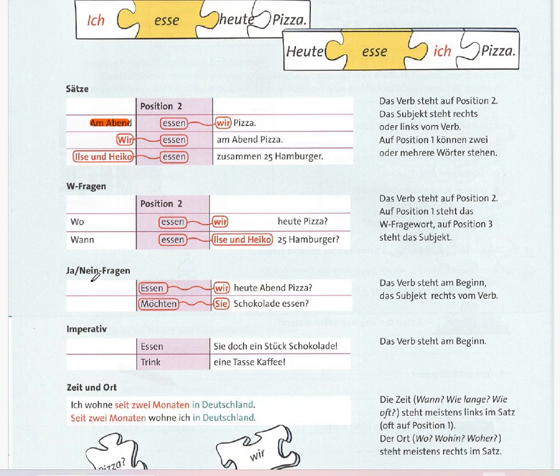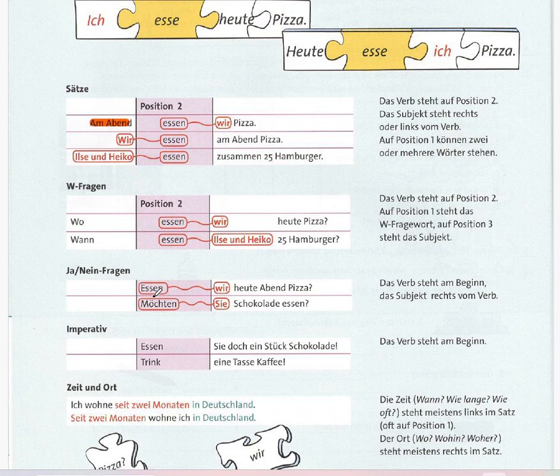In part 4 we have Ja/Nein-Fragen, yes-no questions. Again we have two examples. "Essen wir heute Abend Pizza?" The meaning is, do we eat pizza tonight? In the second example, we have "Möchten Sie Schokolade essen?" Do you want to eat chocolate? So the rule is, in a yes-no question, the verb comes first.